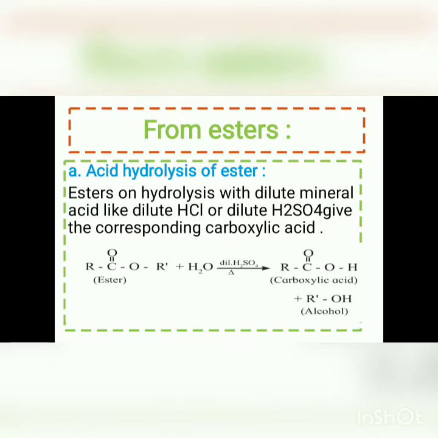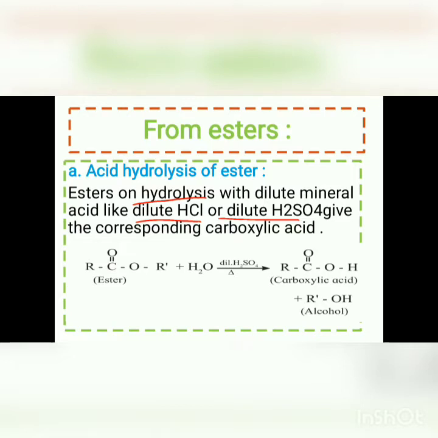Now the next one is the preparation of carboxylic acid from ester. When an ester is hydrolyzed, it can be converted into the carboxylic acid. The reaction involves acid hydrolysis and alkaline hydrolysis. First of all, we study the acid hydrolysis of the ester. In the hydrolysis of an ester, the water molecule has to be broken down with a dilute mineral acid like dilute HCl or dilute H2SO4, that is hydrochloric acid or sulfuric acid. It gives the corresponding carboxylic acid.